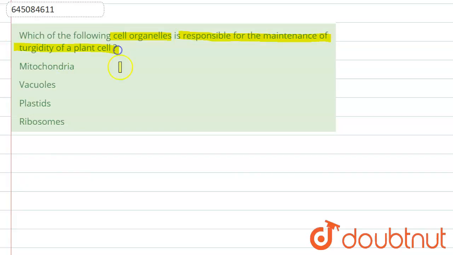Hello student, the question is: which of the following cell organelles is responsible for the maintenance of turgidity of the plant cell? Okay, so option A, that is the mitochondria.